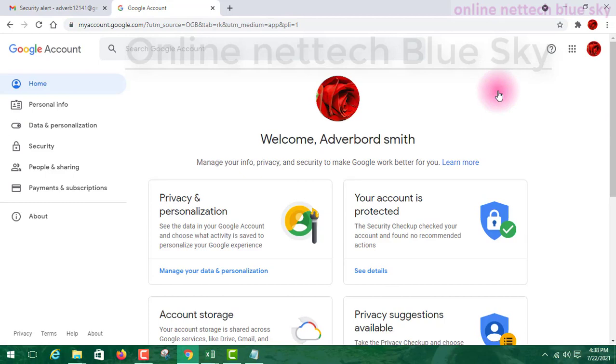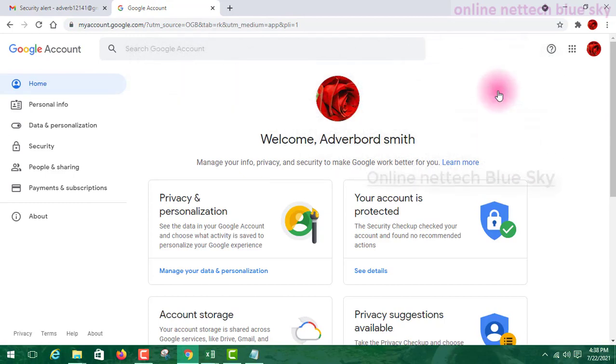You can see here this is the Google account, the product related to your Gmail account, with account information and especially settings.